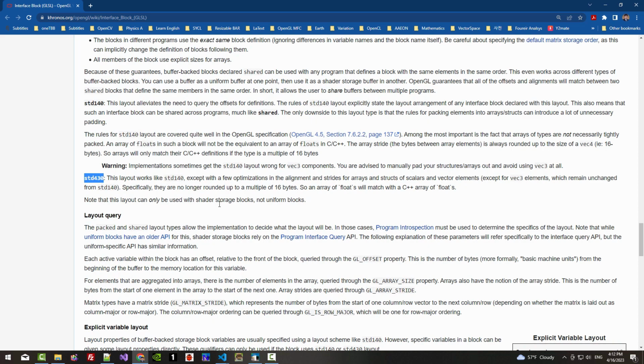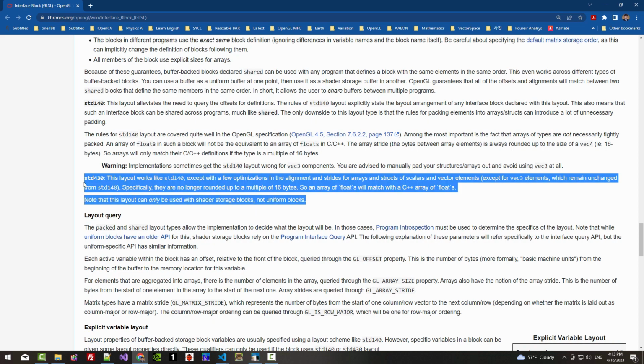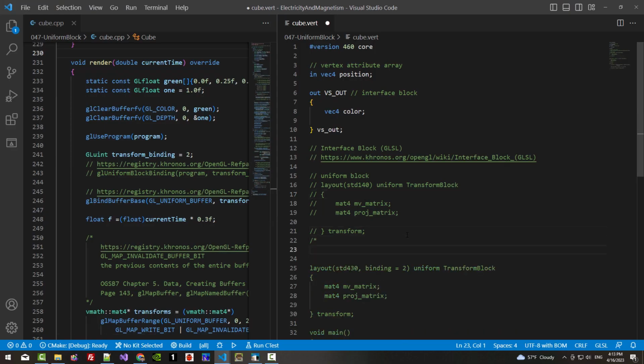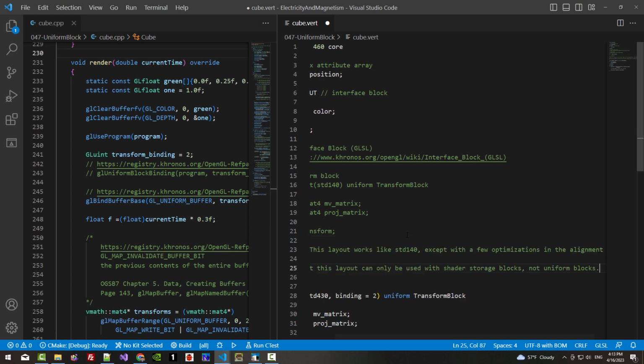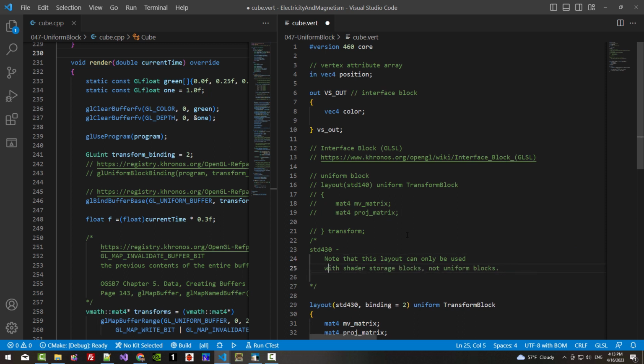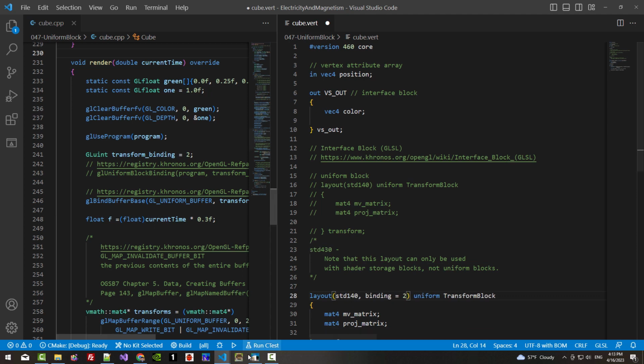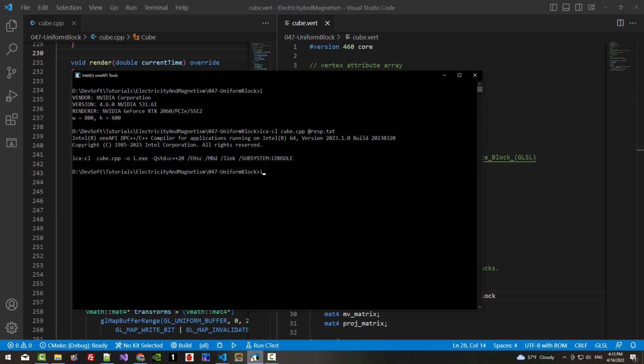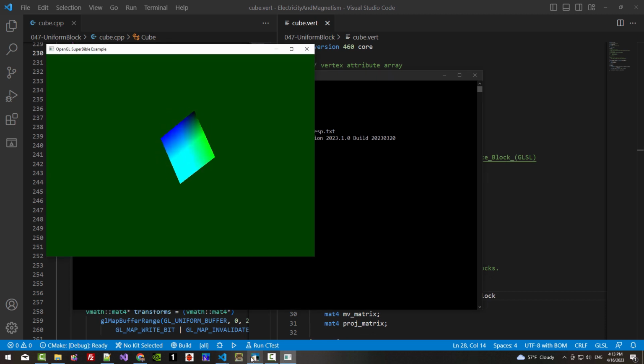Because this documentation says: note that this layout can only be used with a shader storage block, not for uniform blocks. So I will restore it back. Remember, std140. With this, we build again. It works correctly.